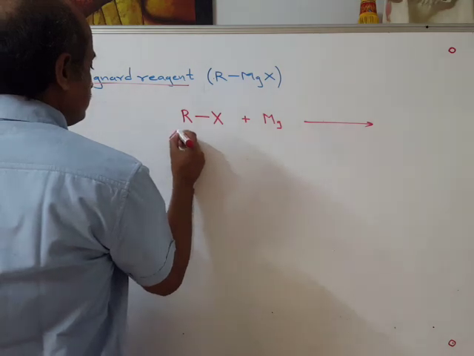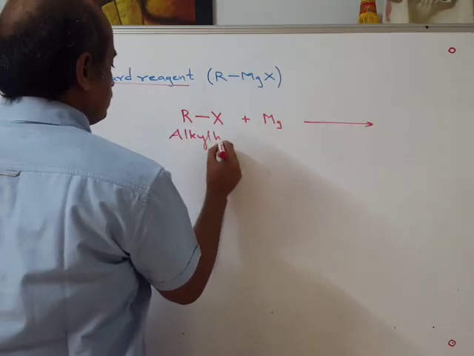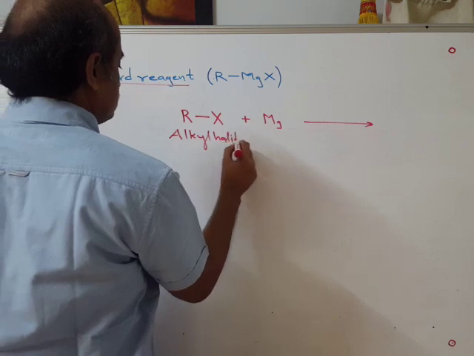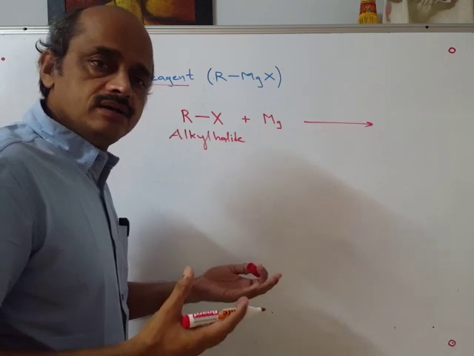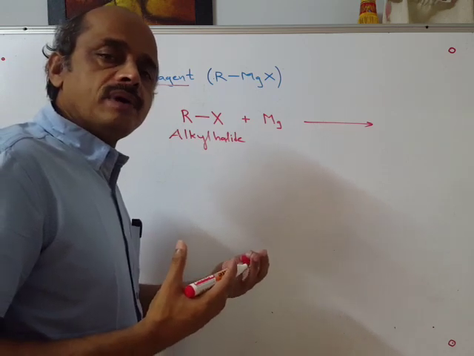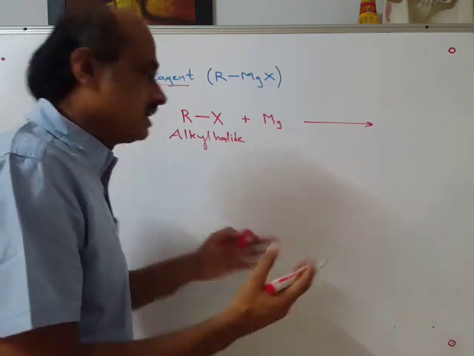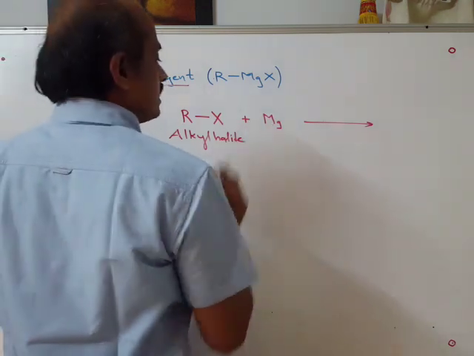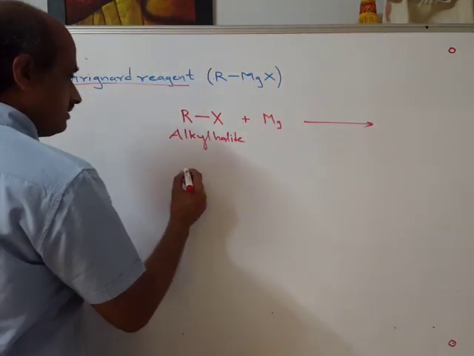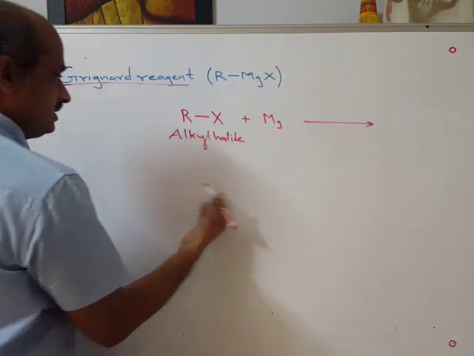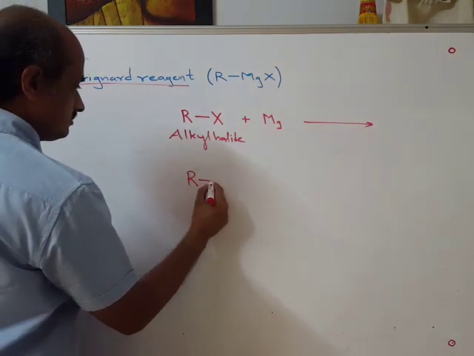Alkyl halide, it can be ethyl chloride, methyl bromide, n-propyl, isopropyl, n-propyl iodide, any alkyl halide, reacts with magnesium metal, and what we get, the product, I'll write here.